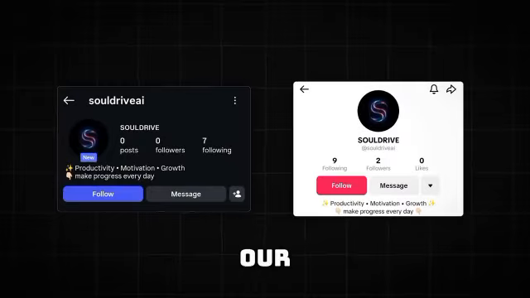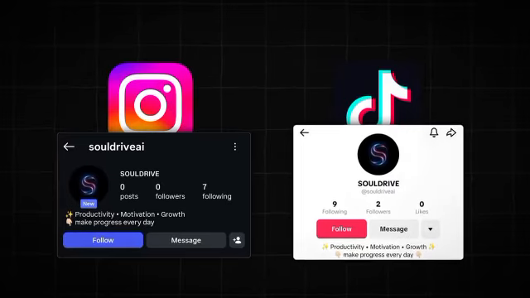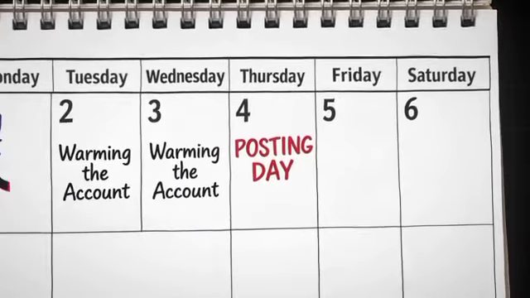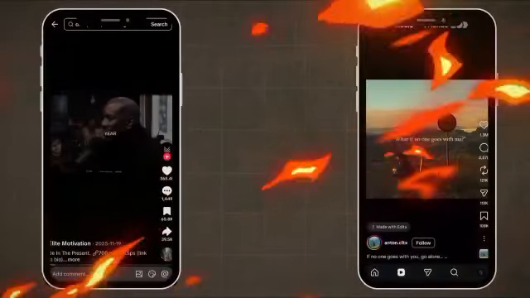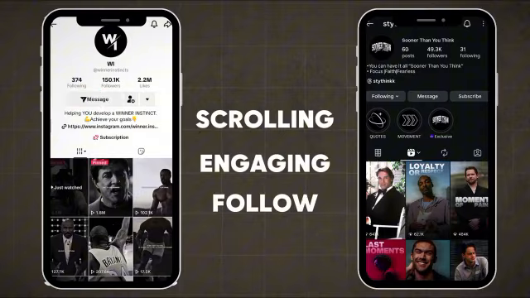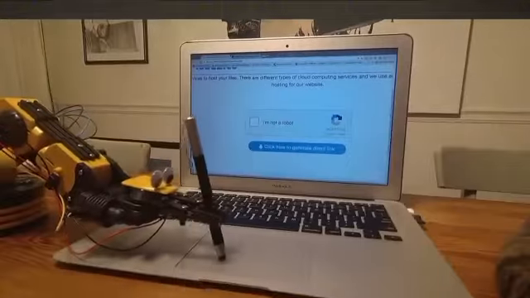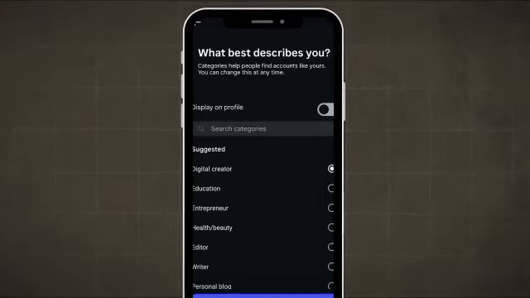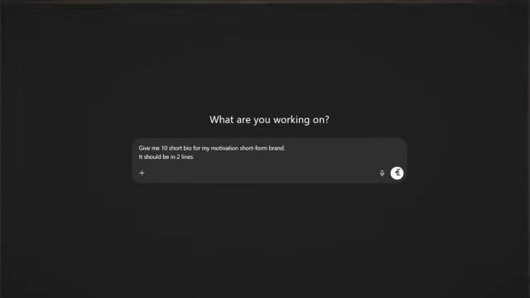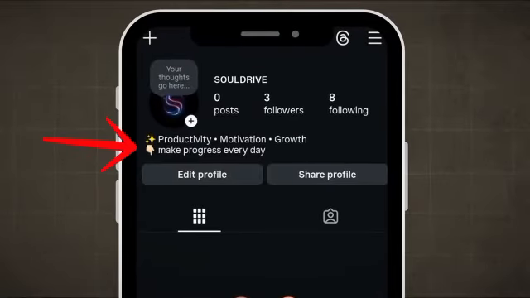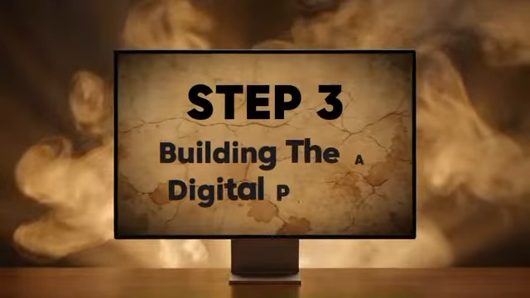Now we're ready to create our accounts on Instagram and TikTok. The reason I start by creating the accounts early is because we need to wait 3 days before posting the first video. During this time, we warm up the account by scrolling, engaging, and following accounts related to our brand. This tells the platform we're not a robot. Finally, make sure to switch your account to professional and add a strong bio. I just asked ChatGPT for bio ideas, and it gave me this one, with an emoji pointing to the digital product link that we'll create in step 3.